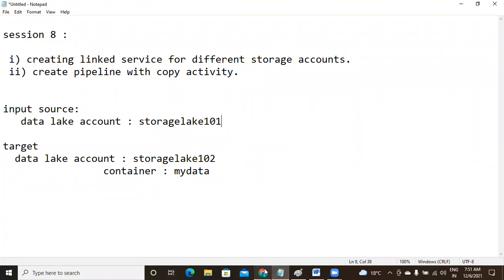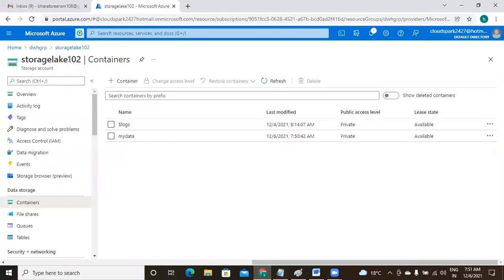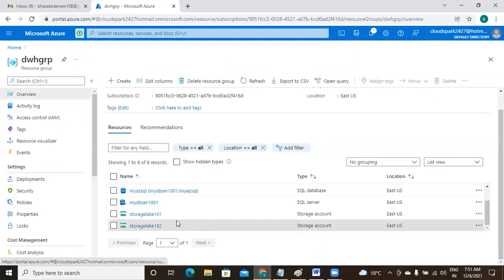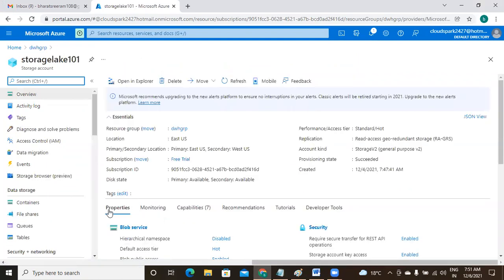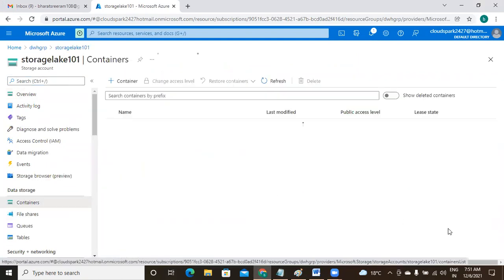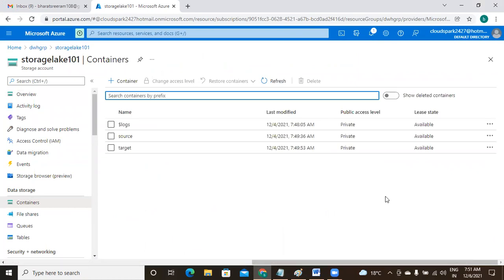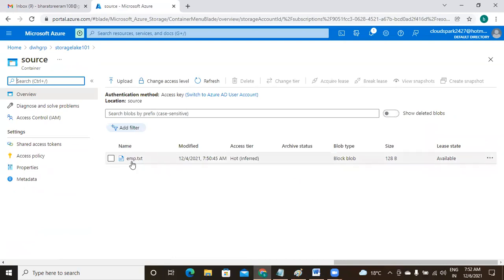In the first case, please check. Come back to the first one, which is storage lake 101. Here I have two containers already. In the source, I have a file emp.txt.